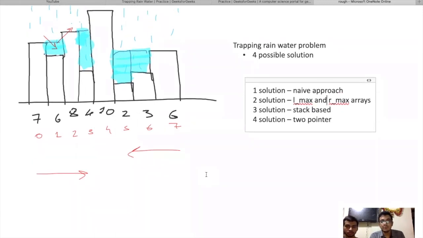So the algo goes like this. While iterating through the array, for every element, if array[i] is greater than stack.top, first of all, let's see if array[i] is less than stack.top. Then we'll push that element.